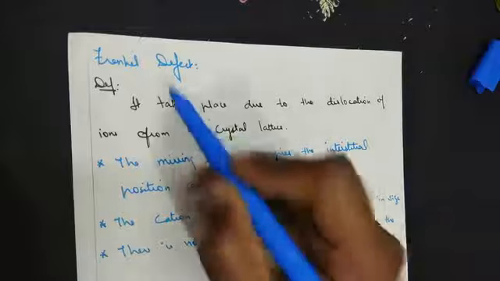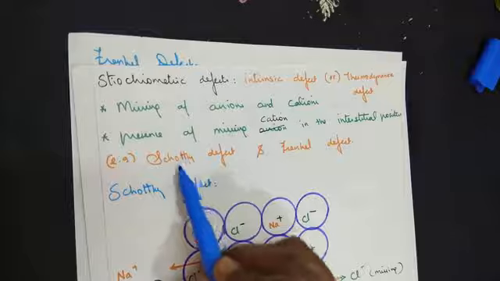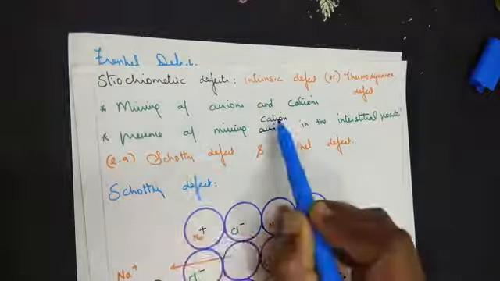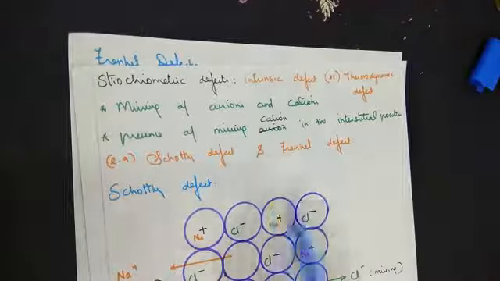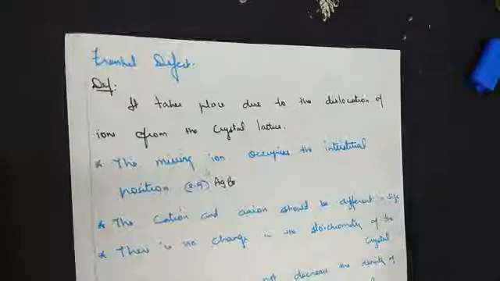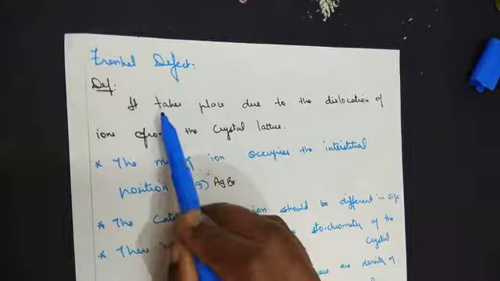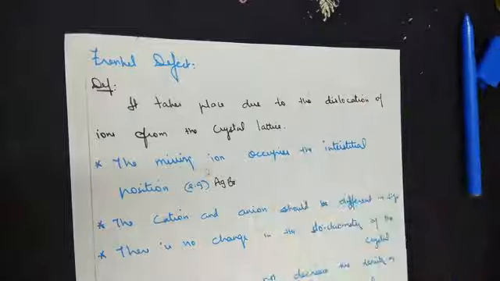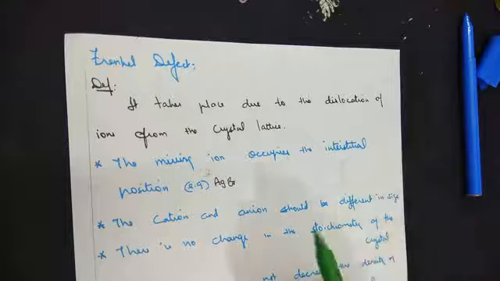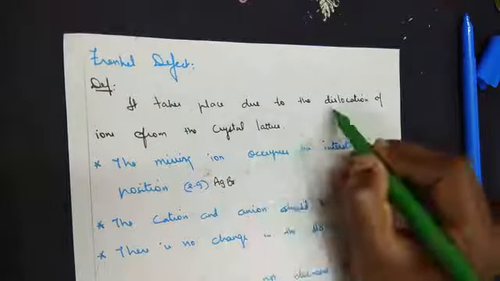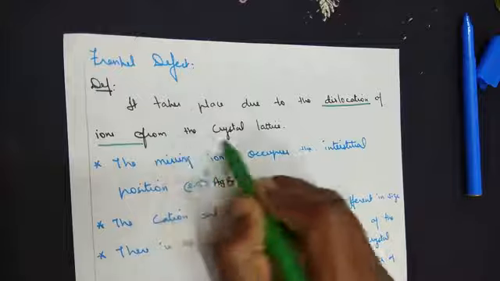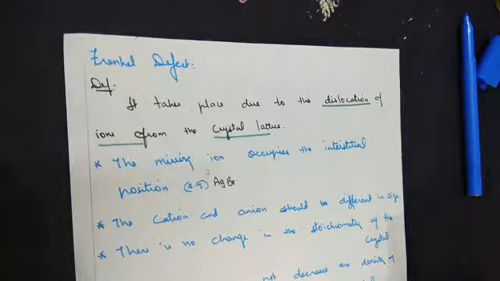The next one is the Frenkel defect. The second type of stoichiometry defect is Frenkel defect. Now what did we say? Missing of anions and cations is explained in the Schottky defect. Presence of a missing cation in the interstitial position will be explained in the Frenkel defect here. So Frenkel defect, the same explanation. It takes place due to dislocation. So please remember, in Schottky defect, missing of anions and cations was taking place. In Frenkel defect, dislocation of the ions from the crystal lattice. This is the key word here.